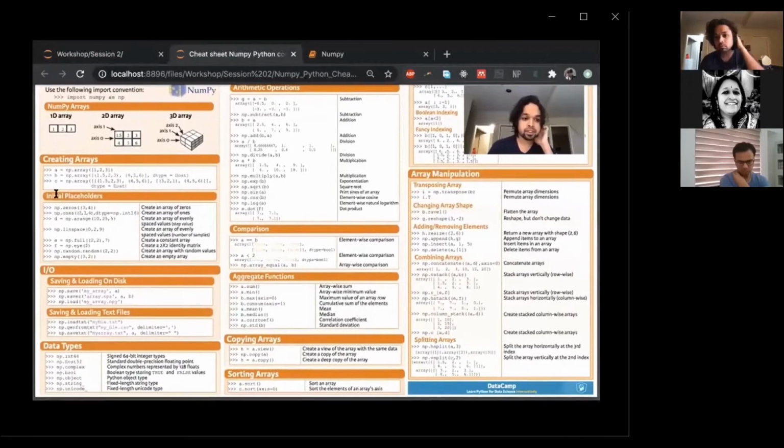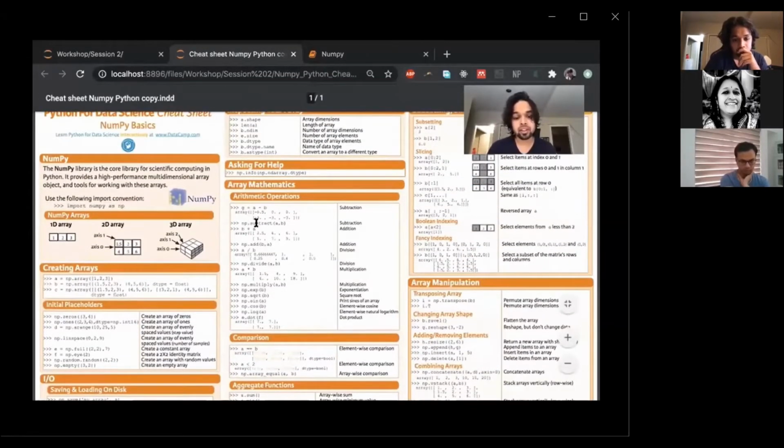For example, this is how you can start off a certain array. Zeros would give you zeros of the shape, ones will give you ones of the shape, arange, linspace, random. This is to read and write an array. I don't use this too much, but you can do it.